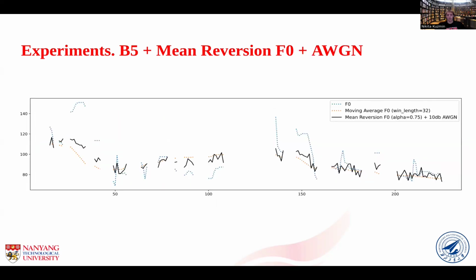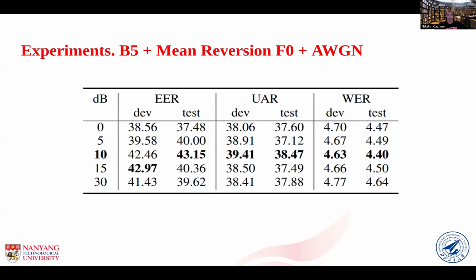And this slide shows F0 after applying mean reversion and additive white Gaussian noise to it. Here are the results, and additive white Gaussian noise helps to push privacy even higher while keeping utility metrics at the same level again. It's important to note that during our post-evaluation analysis, we noticed that the results with additive white Gaussian noise highly depend on how the SV attacker model converges.